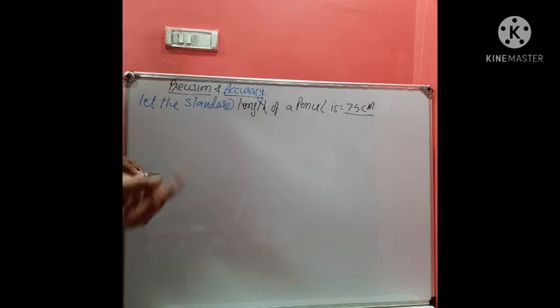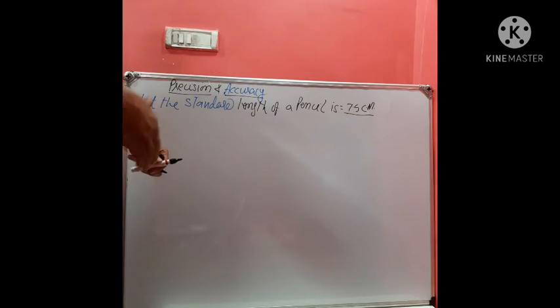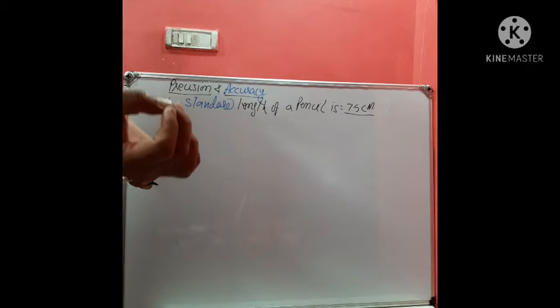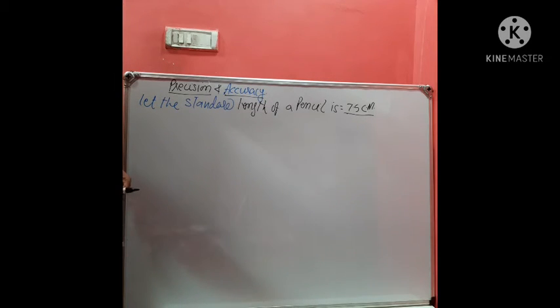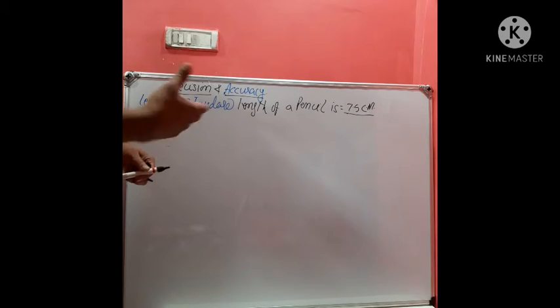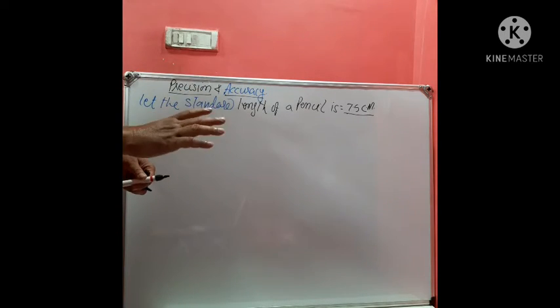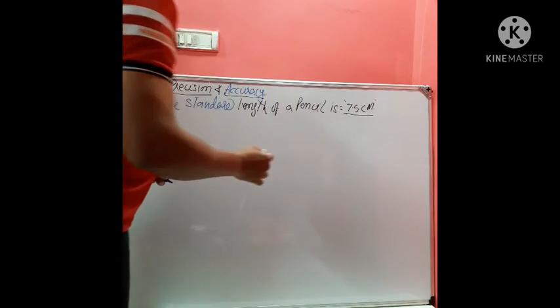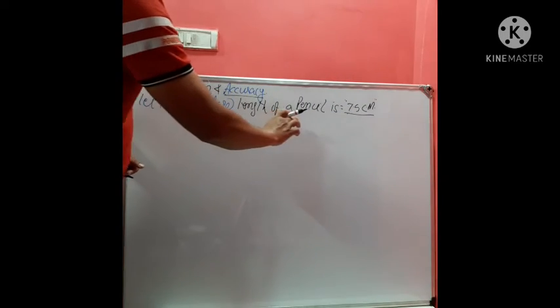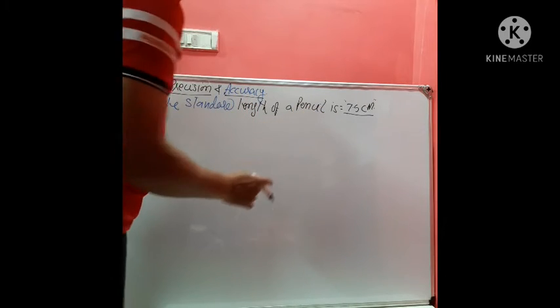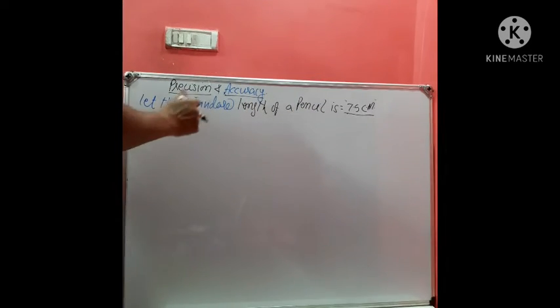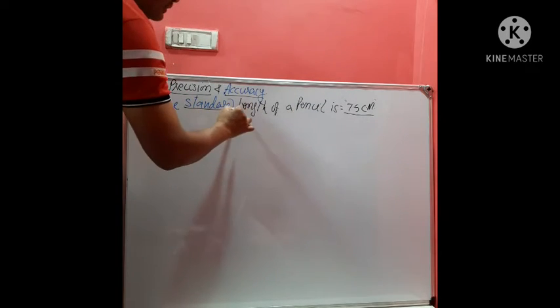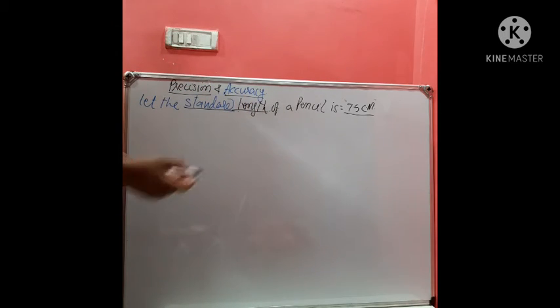That is, the apparatus used is very nice, and the other factors, that is the skill of the worker, means the performer, the scientist, are also very, very good. In this standard condition, the scientist measured the length of the pencil as 7.5 centimeter. So this is called the standard length or standard measurement.